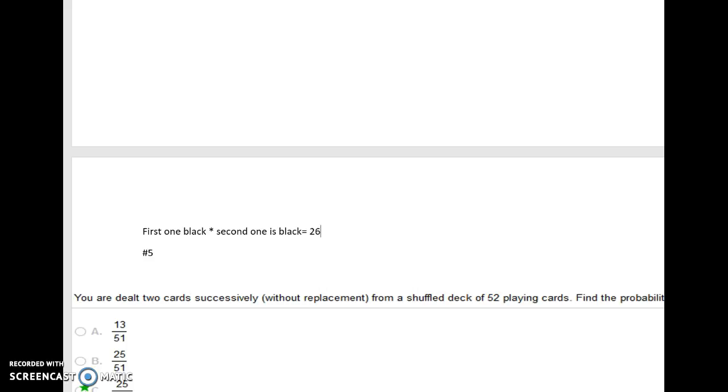So the first one would be 26 over 52. Then we multiply by 25 over 51, since we're not putting that one back. It says without replacement. Then you would reduce that. The first fraction reduces to 1/2, so this reduces to 25/102.